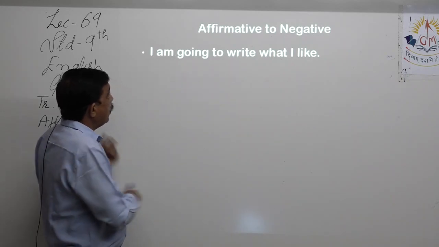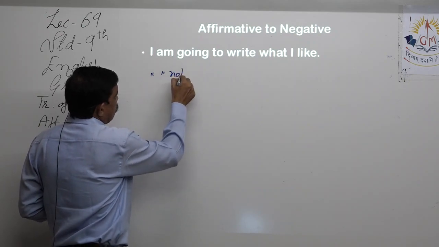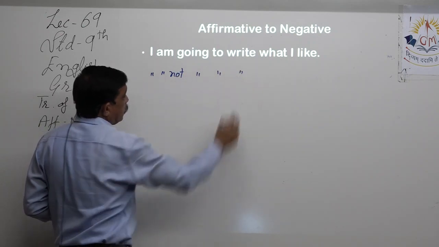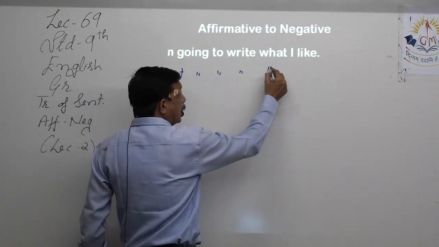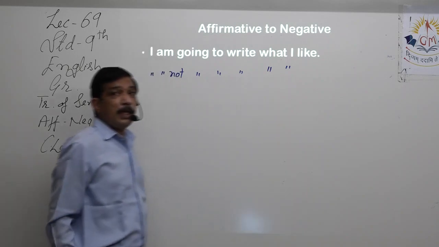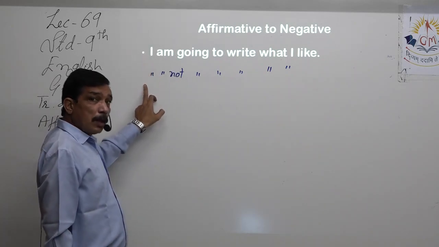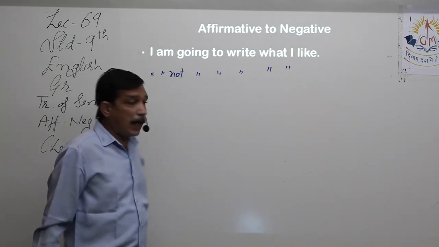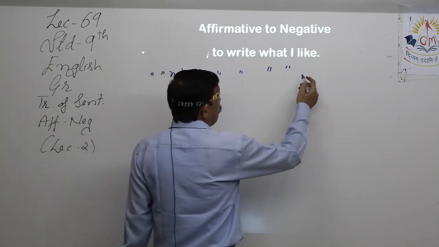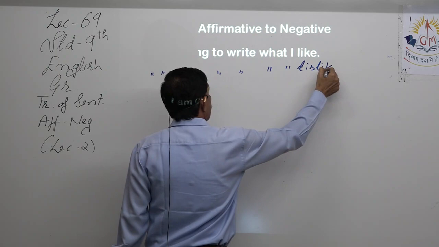I am not going to write. If I keep what I like as it is, then the meaning of the sentence will change. I am going to write what I like, I am not going to write what I like. That means we have to use an antonym over here. Like becomes not unlike, but dislike.